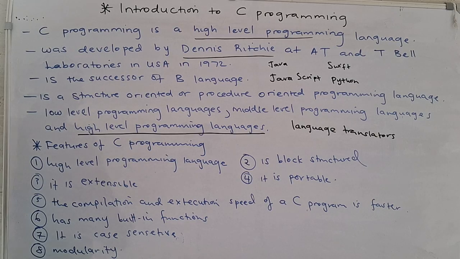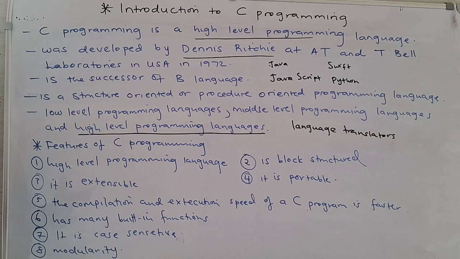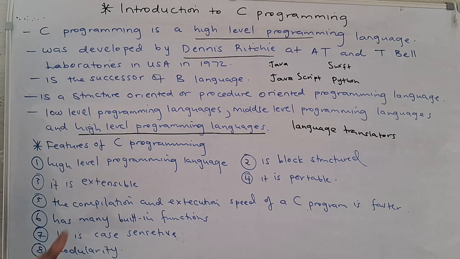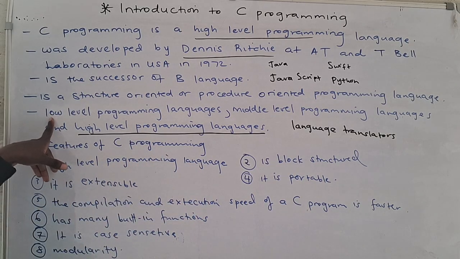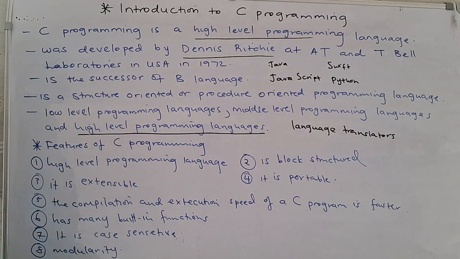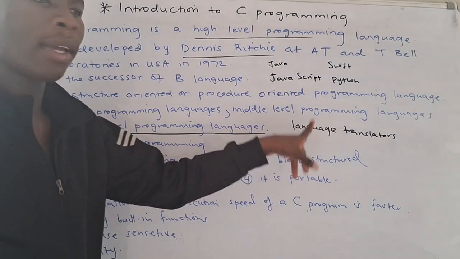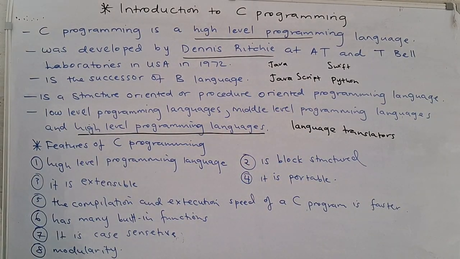Let's discuss the features of C programming. The first one: it is a high-level programming language. This means it can be understood by human beings. In order for the machine to understand, it should be converted from high-level programming language to a low-level programming language. This is done by the language translators. Let's move on to the next point.